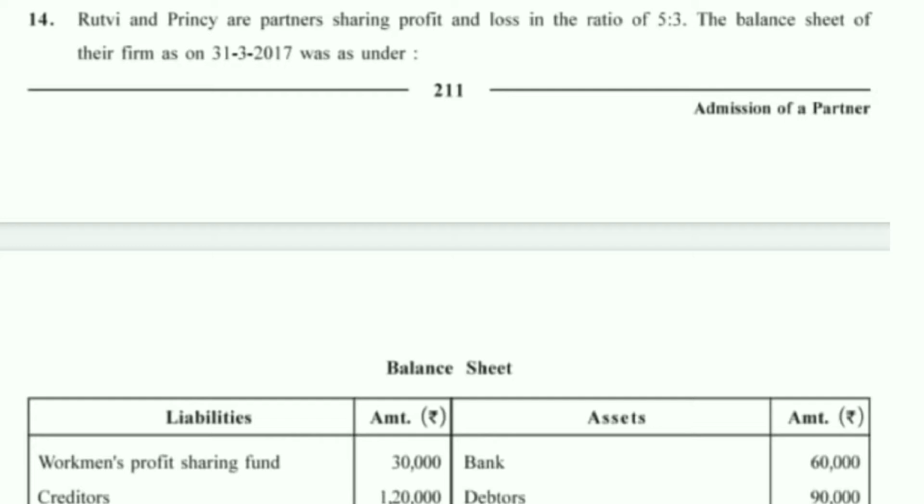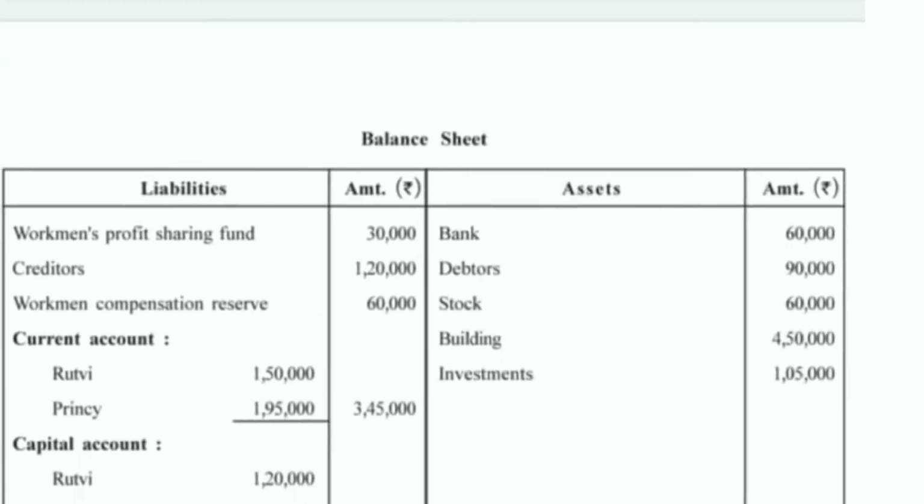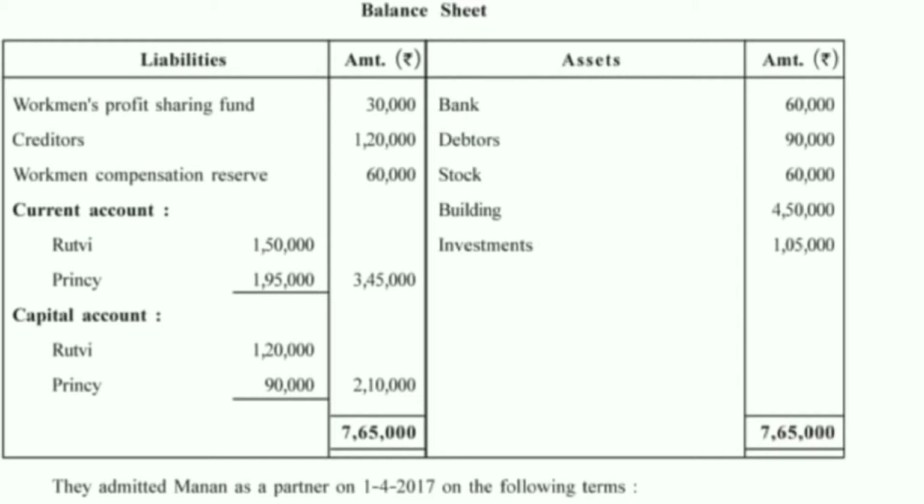Now, question number 14. Ruthvi and Prince are partners sharing profit and loss in the ratio of 5:3. The balance sheet of the firm on 31/3/17 was as under. As you can see in the balance sheet, workman profit sharing fund is given. Then creditors, workman compensation reserve. Current account is given in this sum, which means we have to prepare the current account also. Capital accounts are given. On the asset side, bank, debtors, stock, building, investment are given.